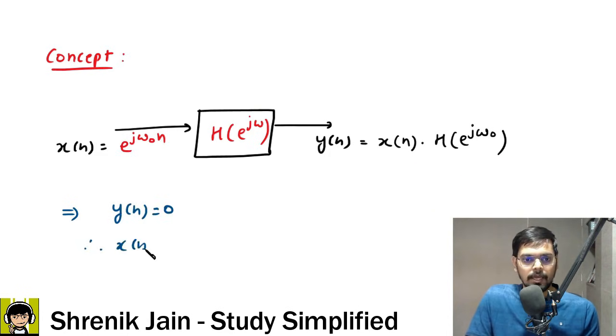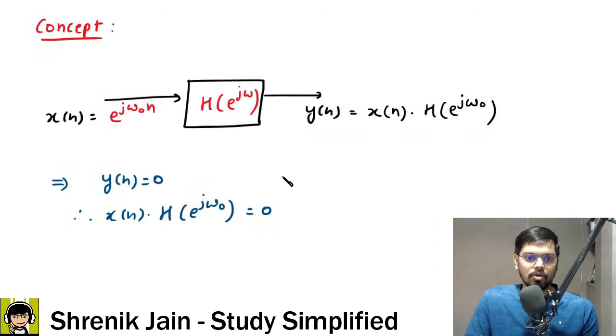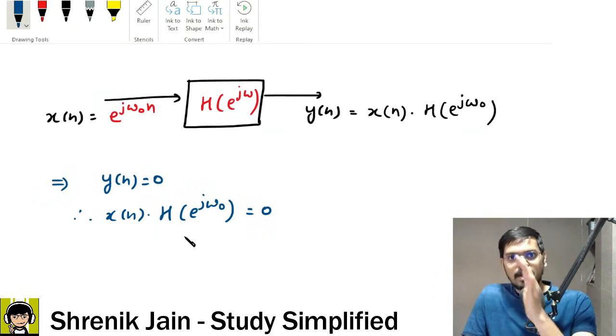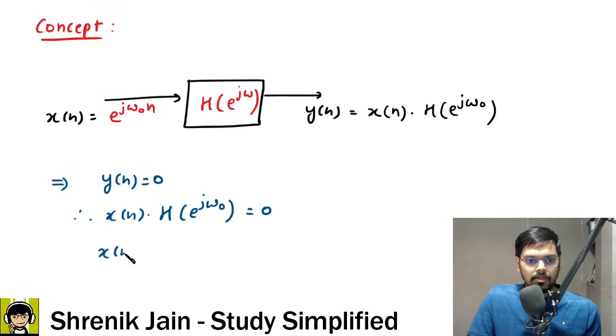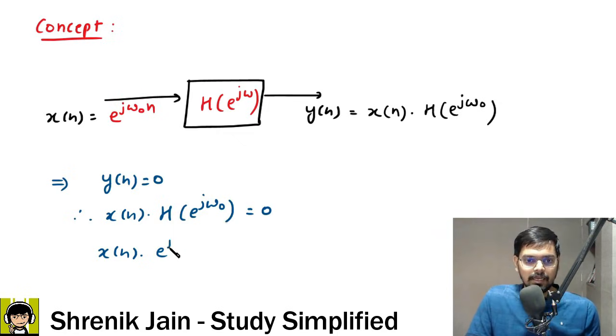Okay, x of n into capital H of e to the power j omega naught should be equal to 0. Now check carefully, x of n is the input, which is not 0 obviously, but capital H of e to the power j omega naught is made from two things, magnitude and phase, right? So I will write x of n into magnitude mod H of e to the power j omega naught, and the phase is, let us say, e to the power j theta. Okay, so phase into magnitude.